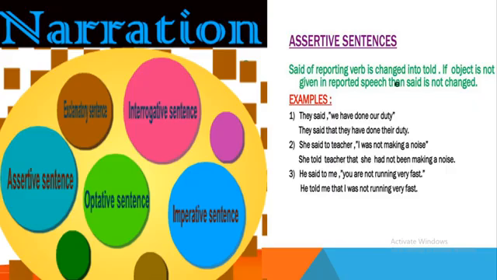In the third sentence, we also see that he said to me, you are not running very fast. He told me that I was not running very fast. Here, reporting verb said is changed into told because there is an object me.